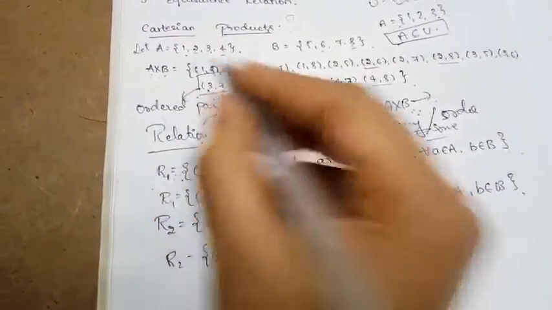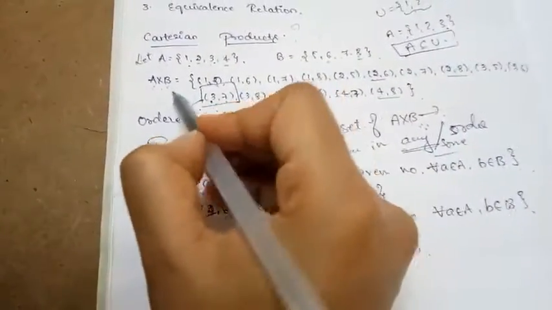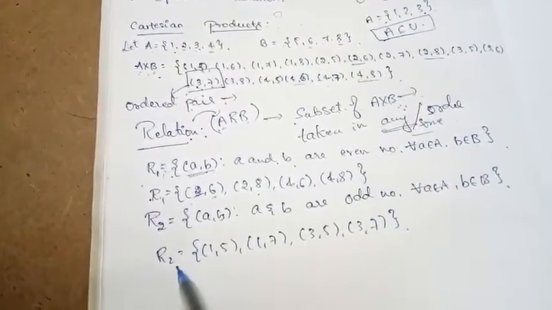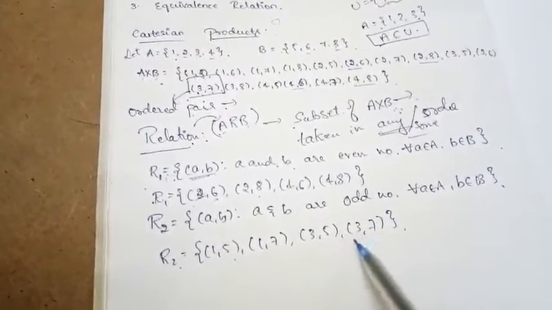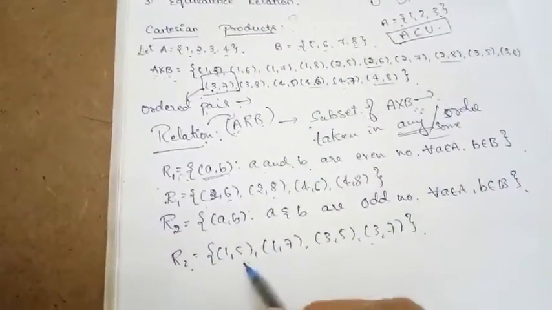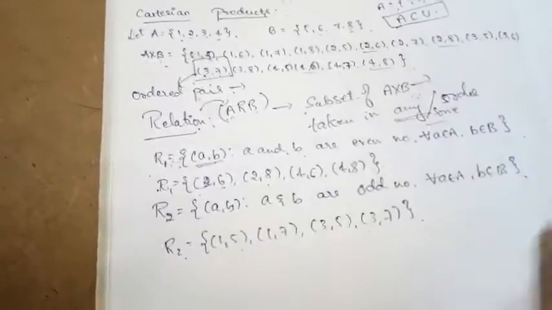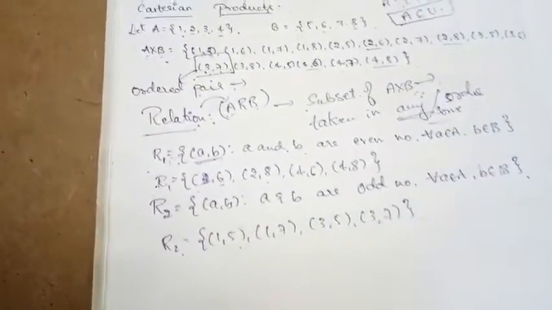Now you can see clearly that R1 is a subset of A cross B, because all these 4 elements belong to this Cartesian product. R2 is also a subset of A cross B, because all 4 elements belong to this A cross B. So this is what the relation is saying.